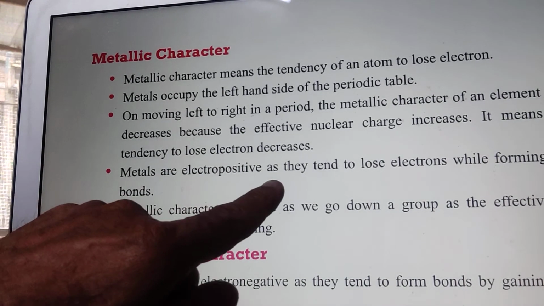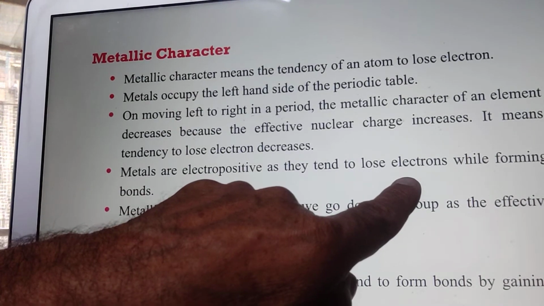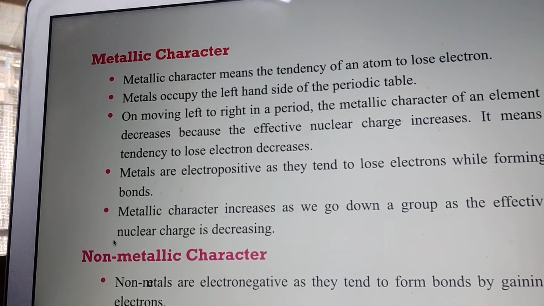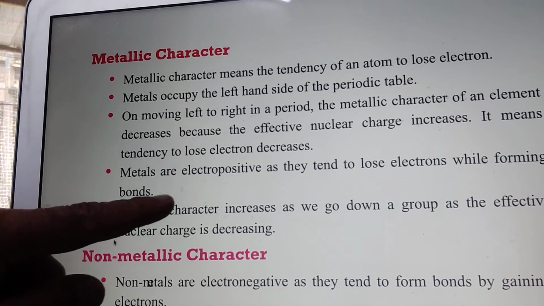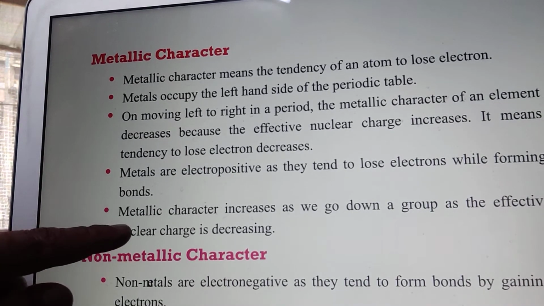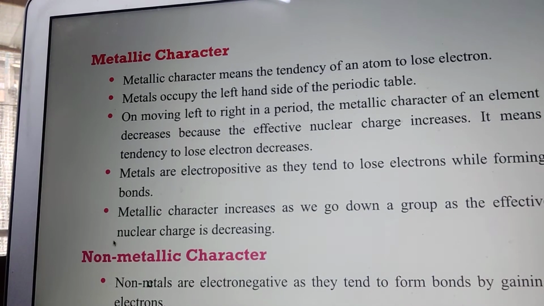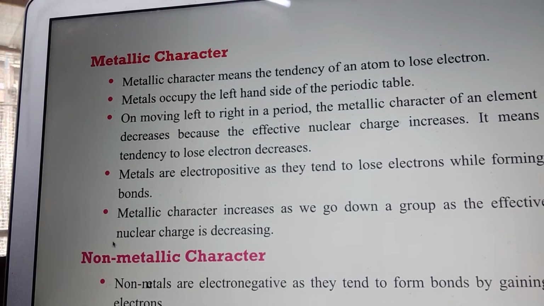Metals are electropositive as they tend to lose electrons while forming bonds. If any atom loses electrons, then the positive charge will be more and it will form a positive charge, so electropositive character will form. Metallic character increases as we go down a group. Metallic character from top to bottom increases and from left to right it decreases.